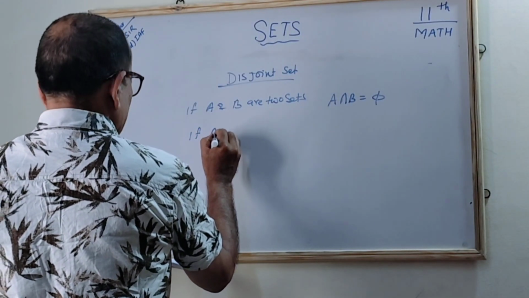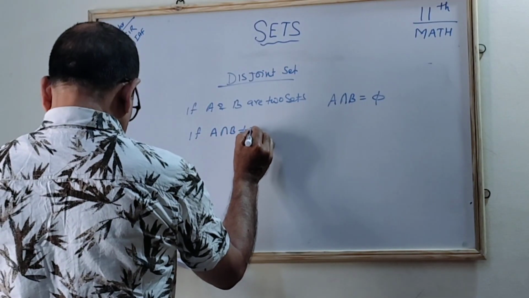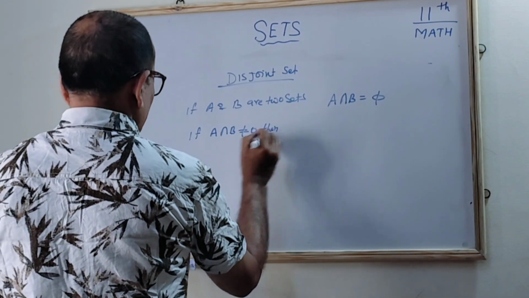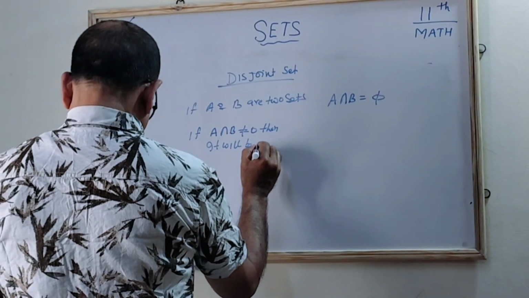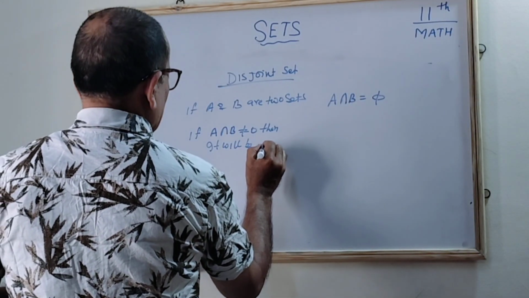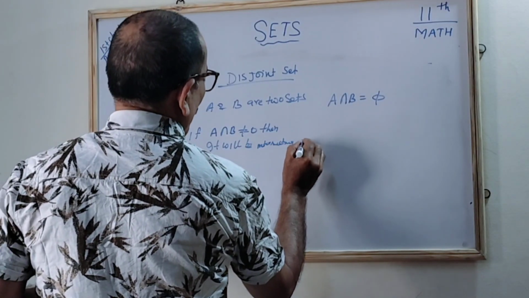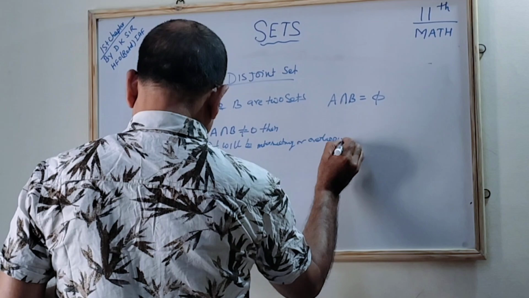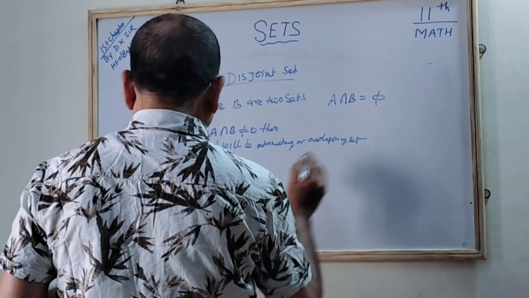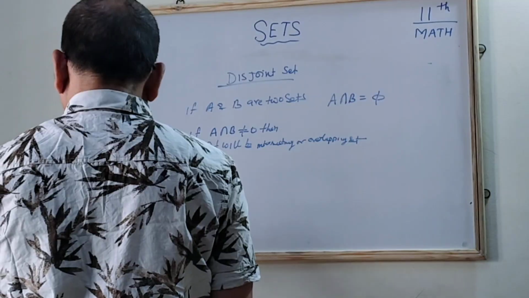If A intersection B is not equal to phi, then they are intersecting or overlapping sets. Correct?